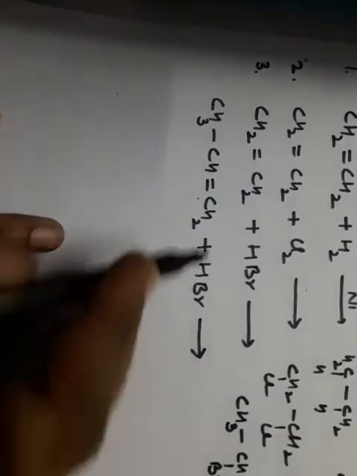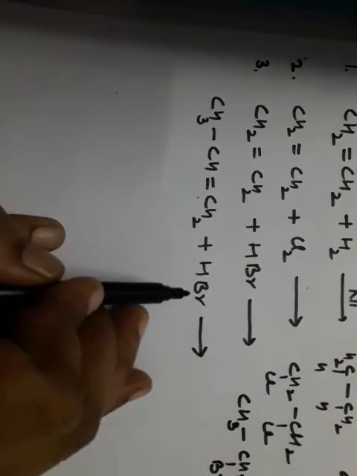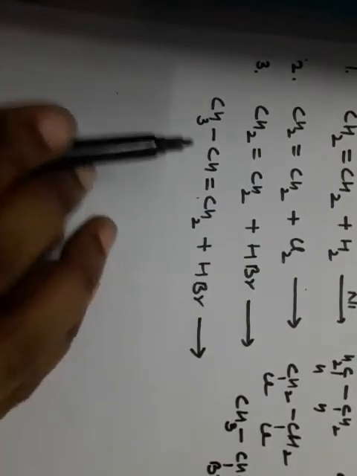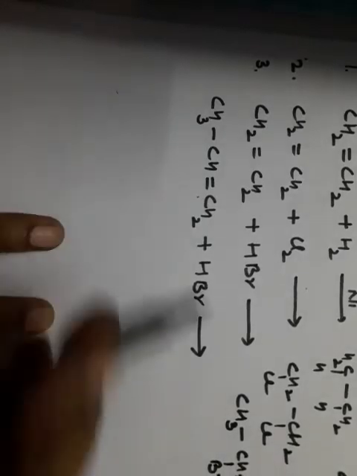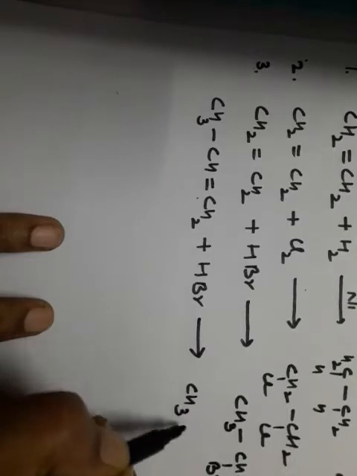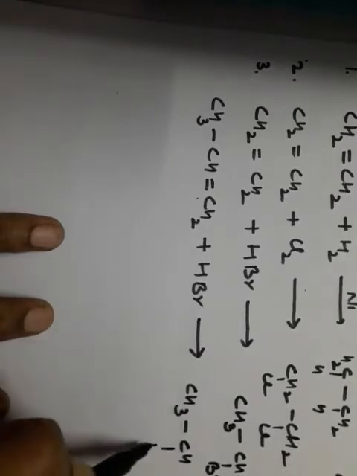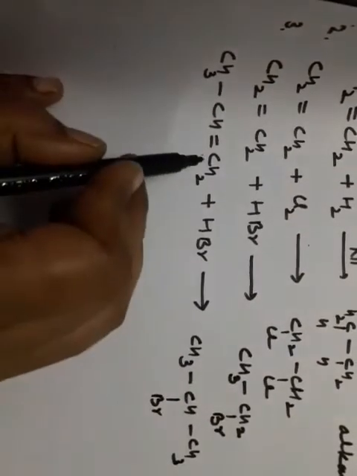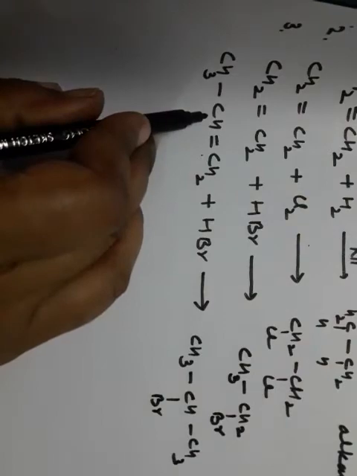See students, the HBr is going to attach only at the site where the unsaturation is present. So there are two chances of product formation like this: CH3CHBrCH3. That means hydrogen is added to this carbon atom and bromine is added to this one.